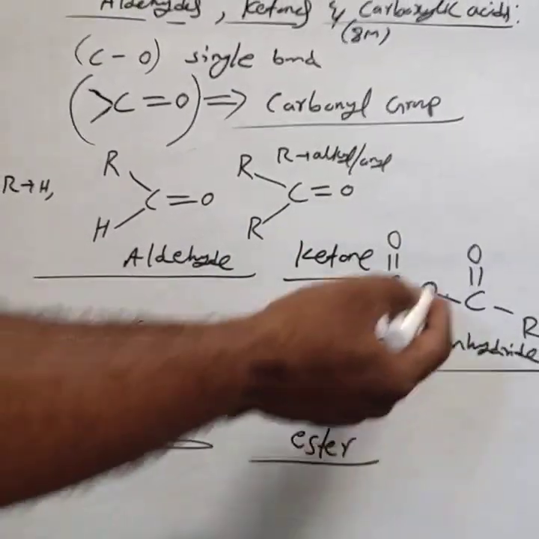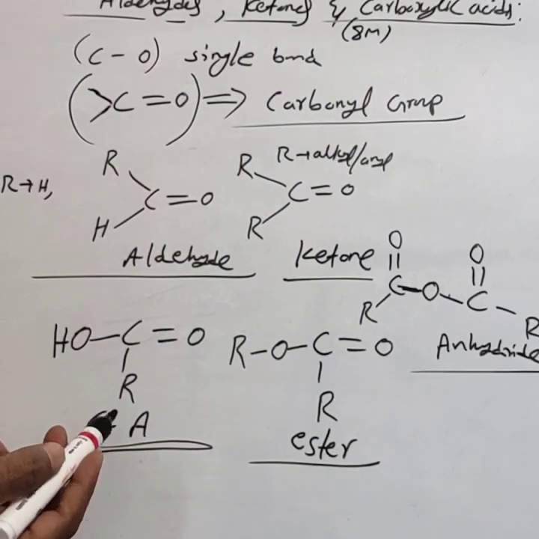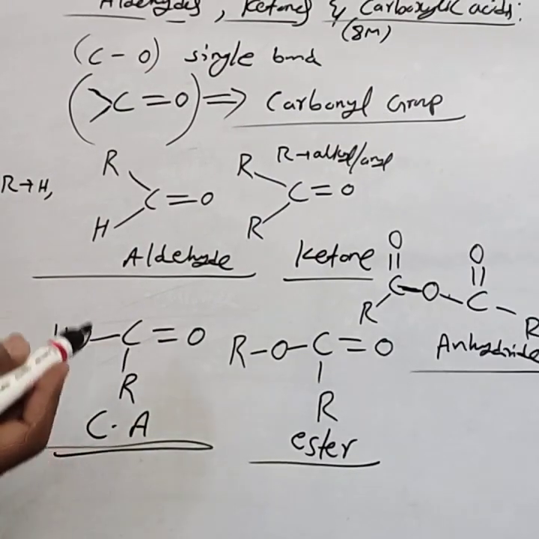These, ester and anhydride, are all derivatives of the carboxylic acid.